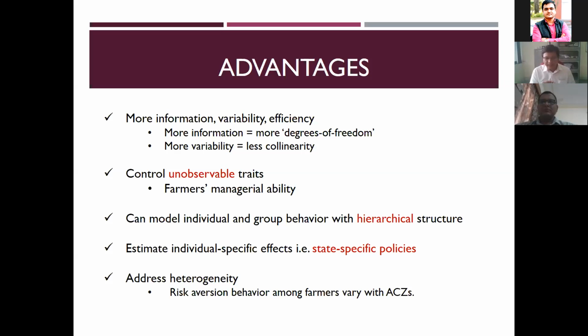The third is that it is possible to see individual effects. In OLS, we get a single parameter, and we interpret that for a 1% change in this explanatory variable, this is the change in the dependent variable. But this is not group specific. Even with dummies it's possible, but within the groups, the variation is not captured. In panel data, that can be done in more detail. More specifically, we can try to include a hierarchical structure.